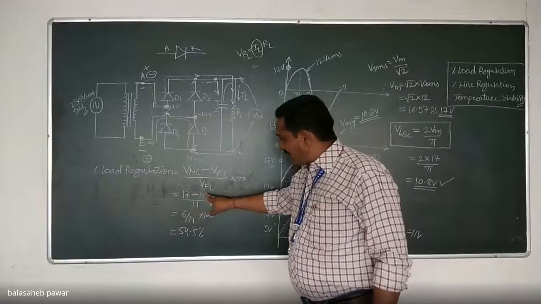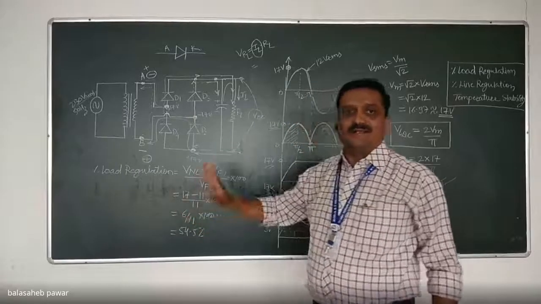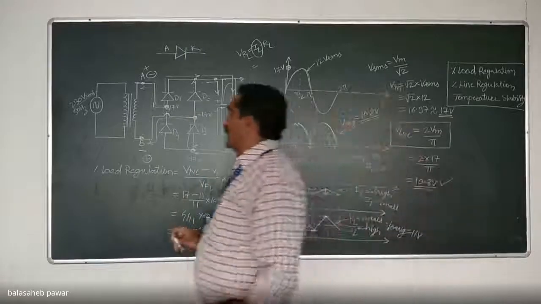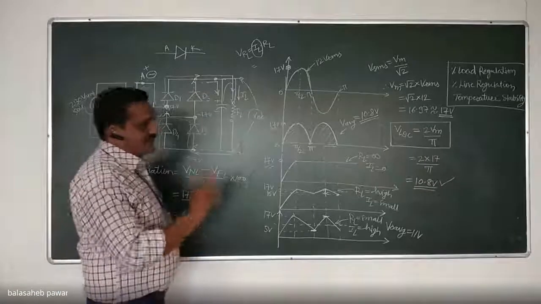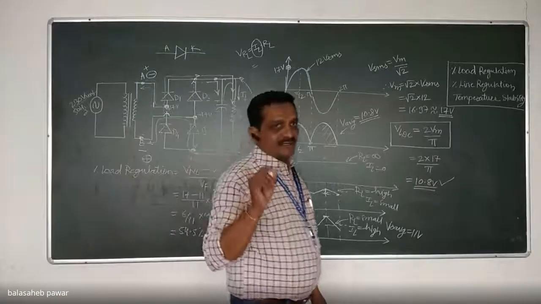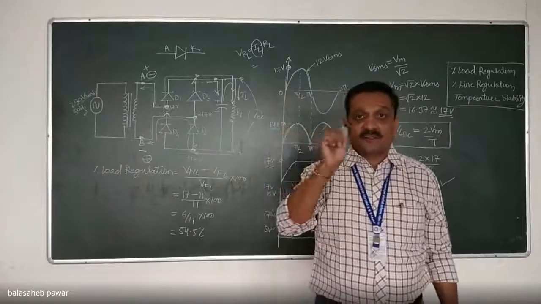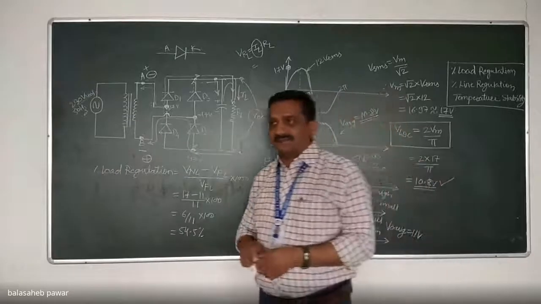So 17 minus 17 divided by anything will be 0%. So for a regulated power supply, or we can say for a good power supply, percentage load regulation is 0%. That you have to remember.